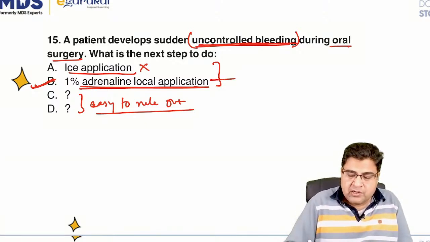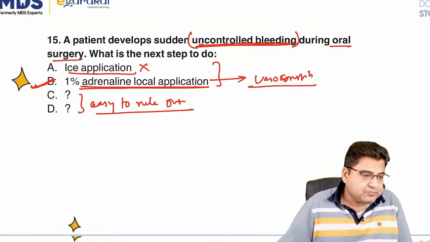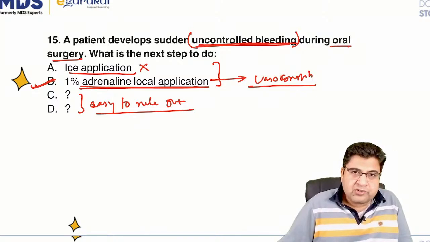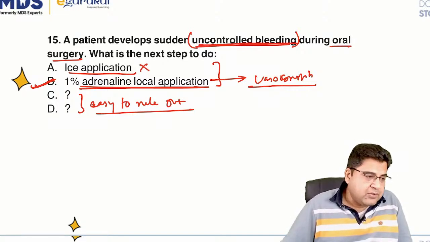So guys, local application of adrenaline will act as a vasoconstrictor. And when it causes vasoconstriction, it will stop the bleeding, right? So 1% adrenaline can be given. Ice application will not solve the purpose. So 1% adrenaline can be used.